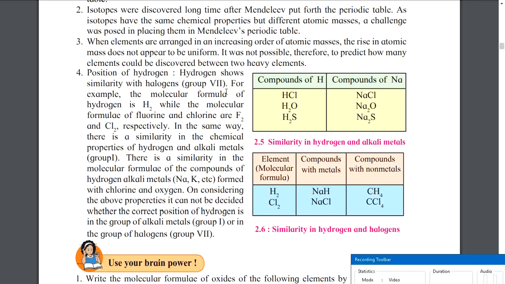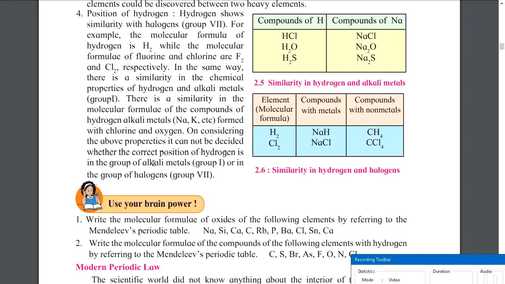For example, the molecular formula. Molecular formula means when these atoms exist in the form of a molecule, they are more stable. The molecular formula for hydrogen is H2, while the molecular formulas for fluorine and chlorine are F2 and Cl2 respectively. In the same way, there is a similarity in the chemical properties of hydrogen and alkali metals. If you don't know alkali metals, it is completely fine. For now, understand that alkali metals are the group 1 metals. So the chemical properties matched group 1, but the molecular formula and other things matched group 7. So people were confused about hydrogen.